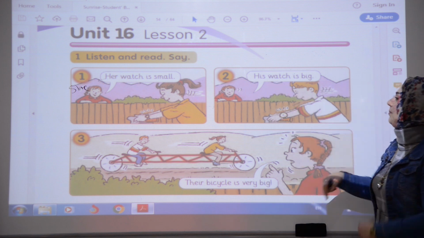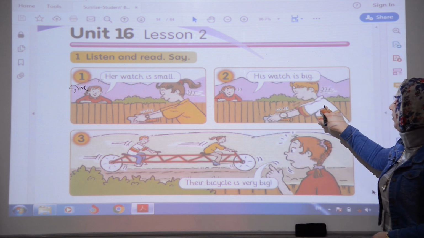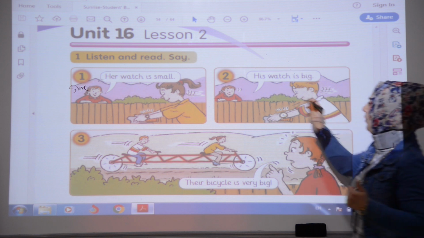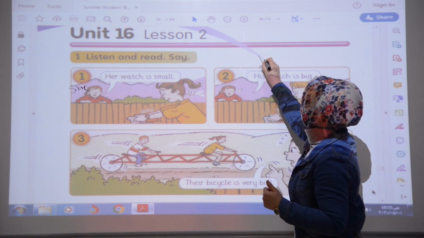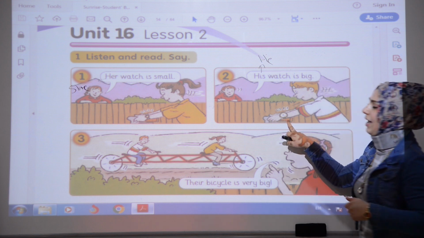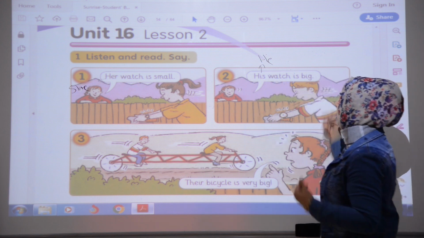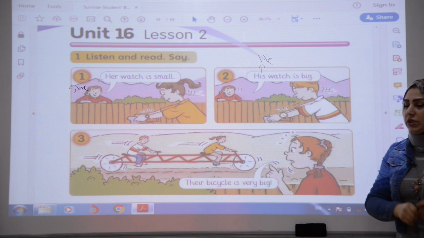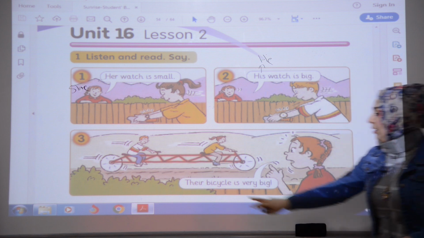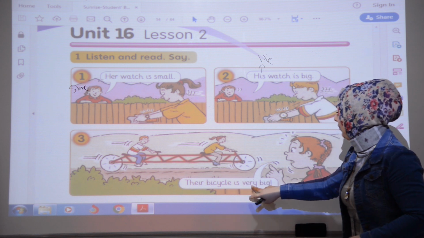His watch is big. We have a boy here. Because we have a boy, his, it means he. He has a watch. It means that his watch is big. Okay?